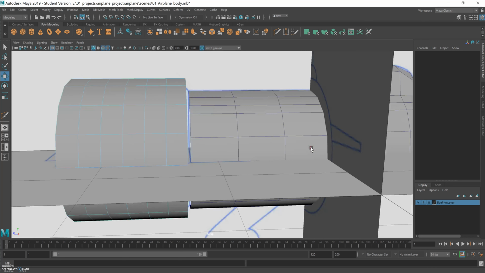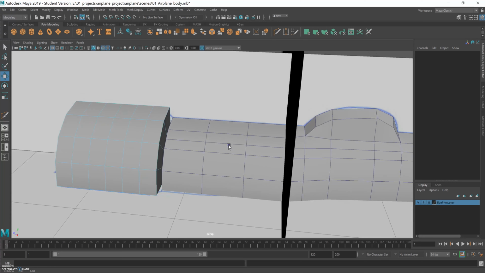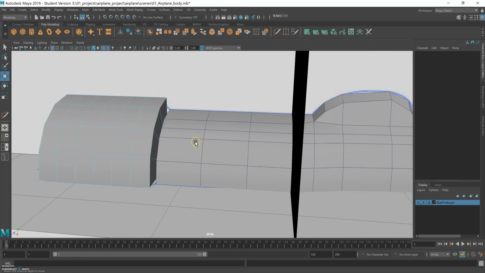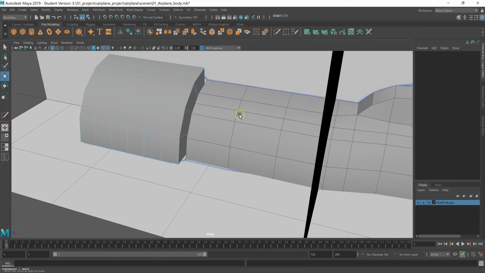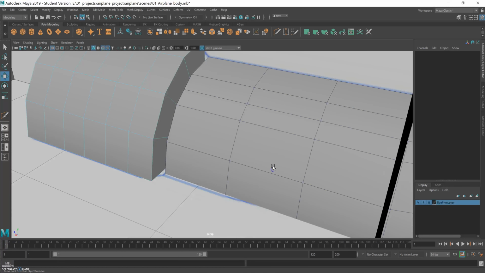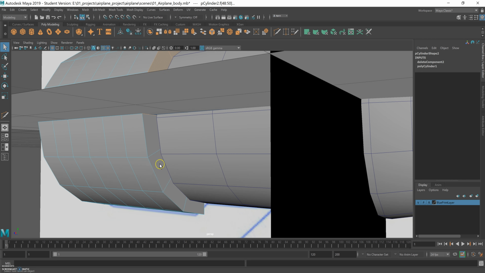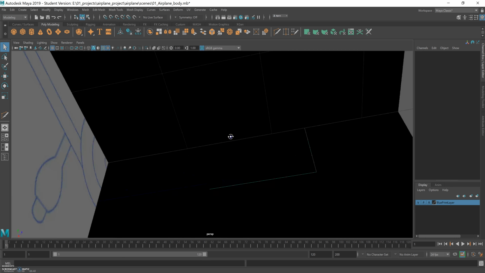So okay, we have this edge loop here that we don't have on the engine box. Well, first let me get rid of this. So we don't need this. As I'm still on face mode, I'm just still using Shift to select those faces and delete them. We don't need that. Now it looks okay.